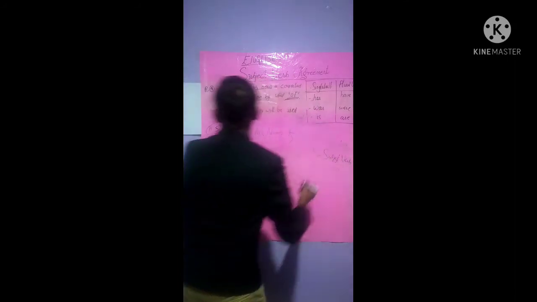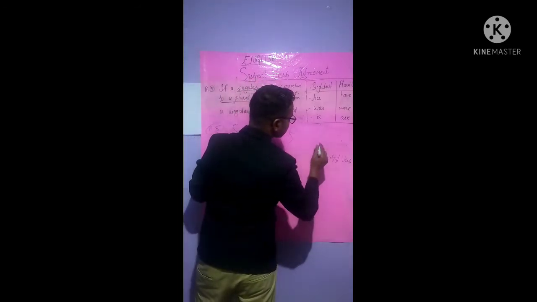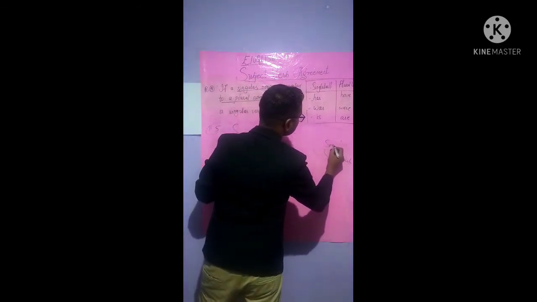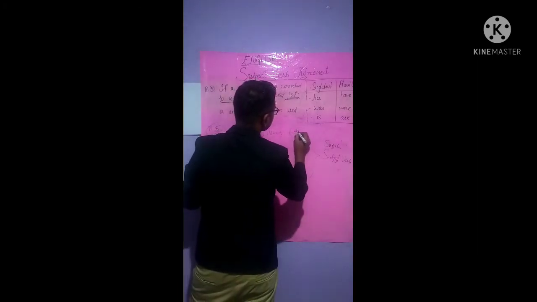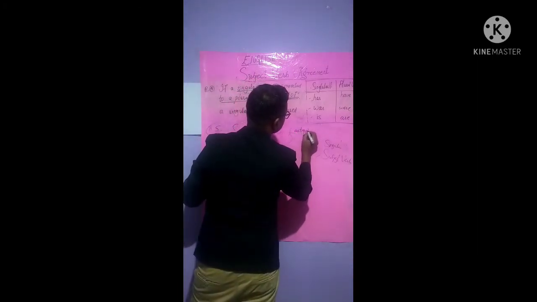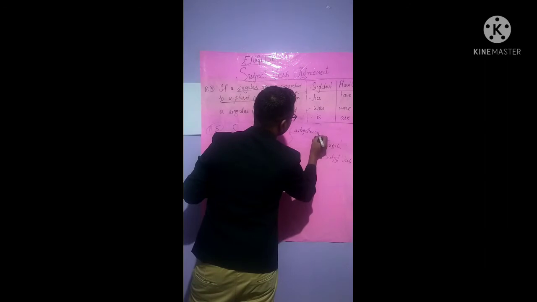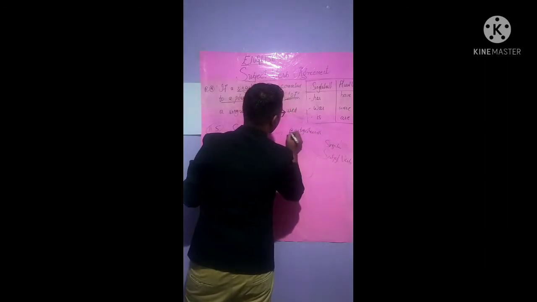The subject verb will be singular. Here singular noun and singular verb, that is, as together with. This is one. B, we will write as B.